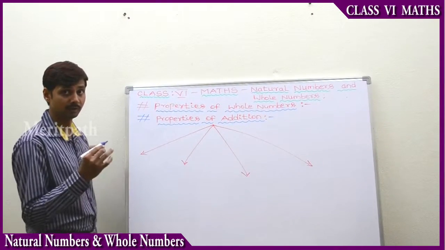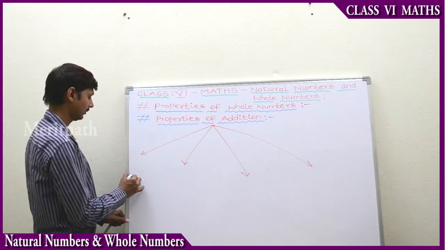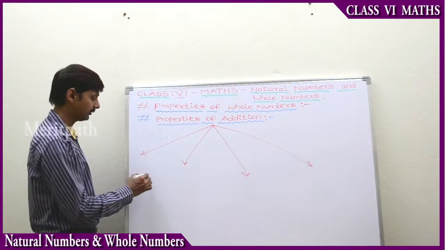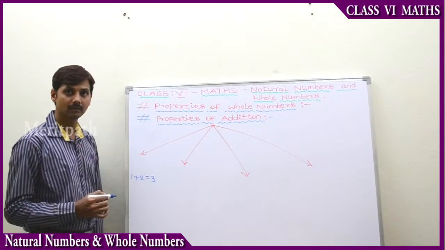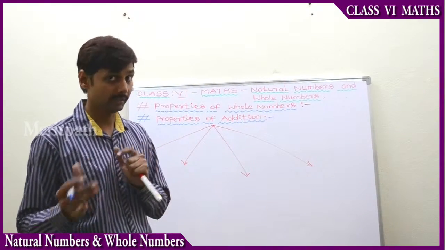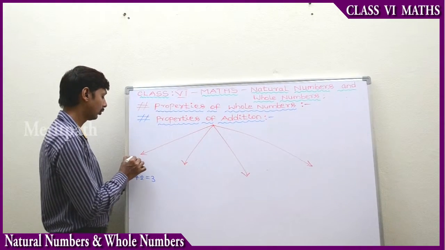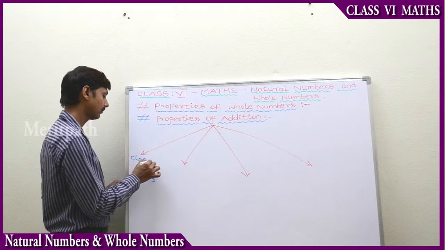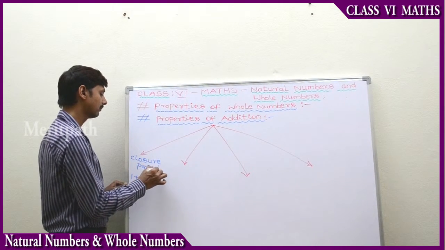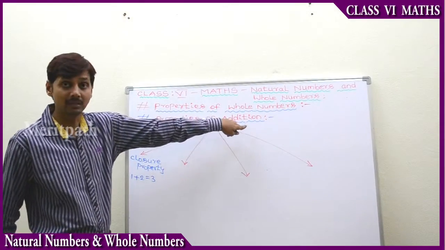Let's take any two whole numbers, 1 and 2. We add these two whole numbers and we get 3. We took two whole numbers and added them, and we got a whole number. Then this property is known as the closure property of addition. We are doing properties on addition.